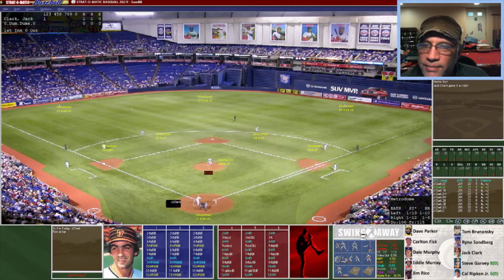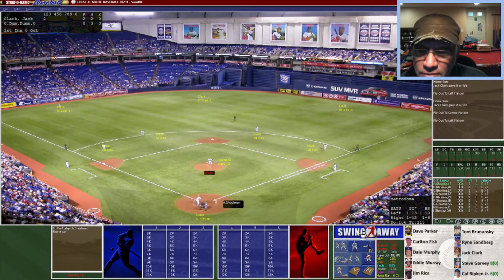Here's a shot. That one is going to be close to the warning track, but not far enough. That'll be his first out. Here's a shot. And it looks like he really sent that one in a line drive well into the stands. Home run number 2. Clark with a swing. Fly ball to center field. Not going to be far enough. That'll be his second out. And here is a swing to left field. Will it have enough? No. Just makes it to the warning track. Hits the bottom of the fence.